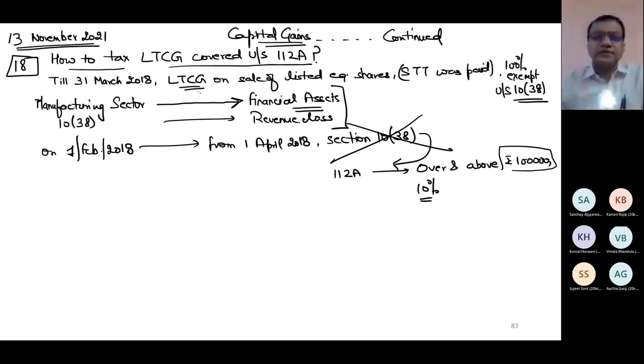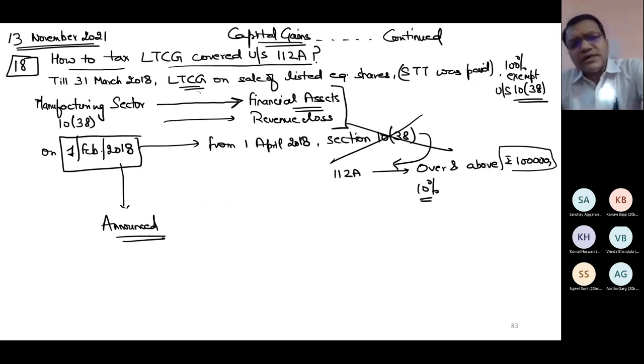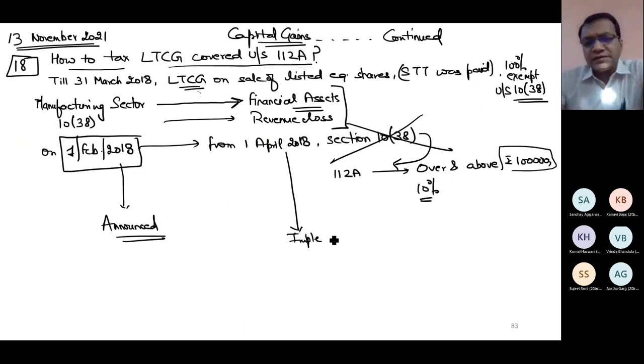So two dates are relevant here. On 1st Feb, when this was announced, whenever in the budget some extra tax provisions are announced, the reflection automatically comes in the share market. Because this announcement of extra tax doesn't make people happy. Less tax makes people happy. So it is reflected in the share market the moment it is announced. But it was going to be implemented from 1st April. So there are two different dates. Implementation would be from 1st April 18, but the announcement was on 1st Feb 18.